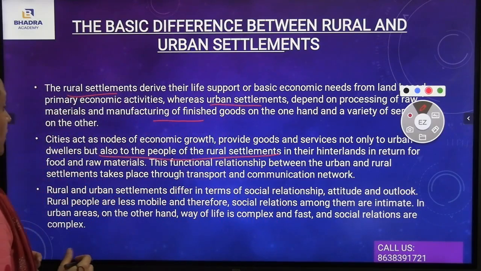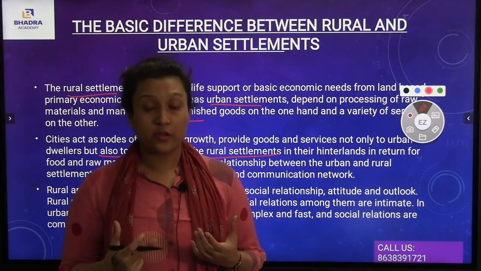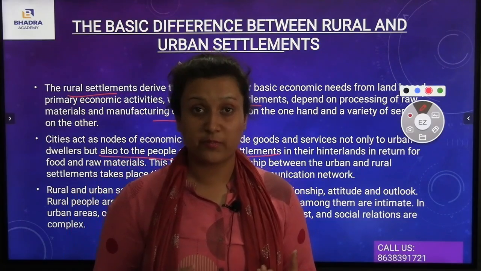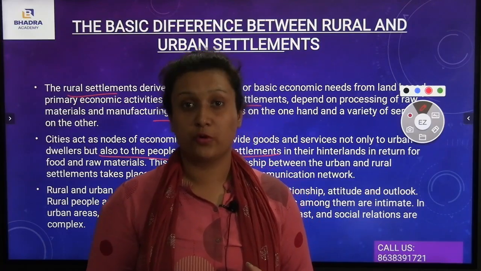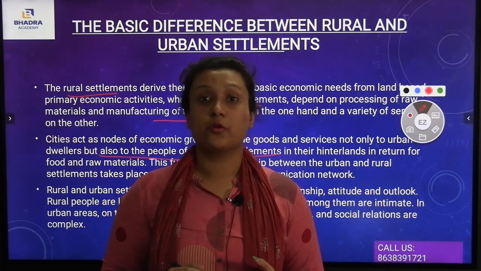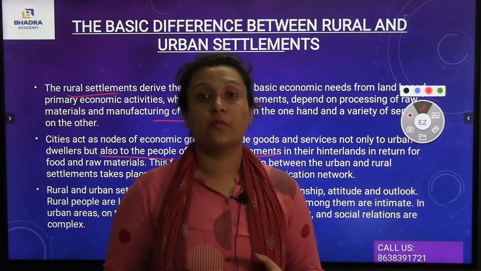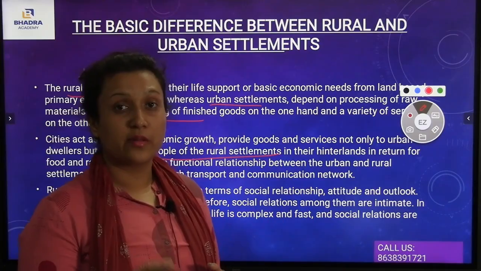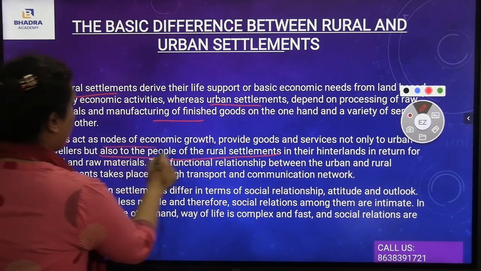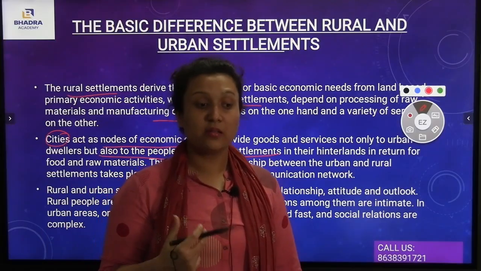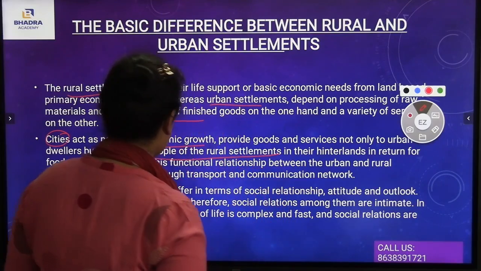Now, the functional relationship between urban and rural settlement takes place through transport and communication networks. How does this functional relationship take place? Through the transportation of goods and products, and also with the help of a connecting link with the transportation itself. You see, transportation is a part of communication. With that communication process, the urban and the rural settlement connect with each other through the processing and transportation of goods and services. Also, cities act as nodes of economic growth between the rural settlement and the urban settlement. This is also very important.